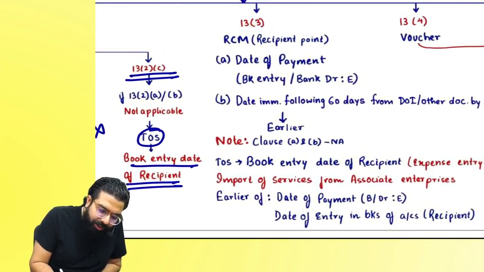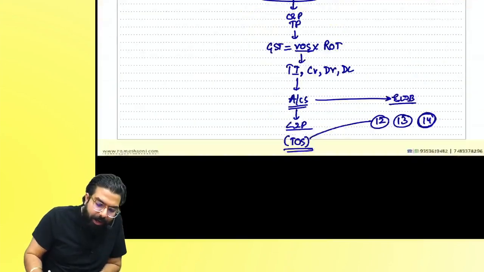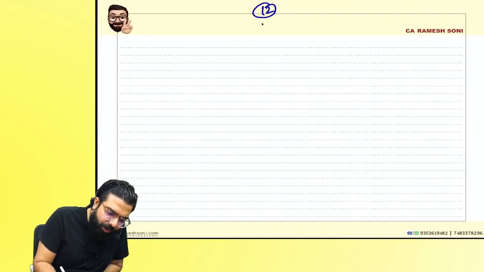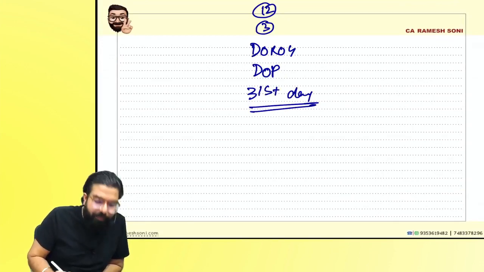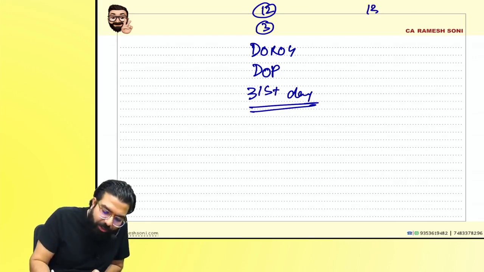Then we have section 13.3. You always have to remember that when we learned section 12.3, we learned date of receipt of goods, or date of payment, not receipt of payment, date of payment, or 31st day from the date of invoice. But in case of 13.3, when it comes to reverse charge in case of service, date of receipt of service is not there.